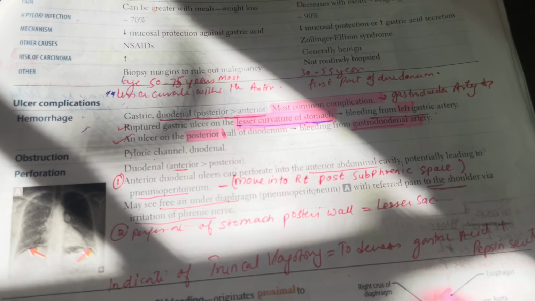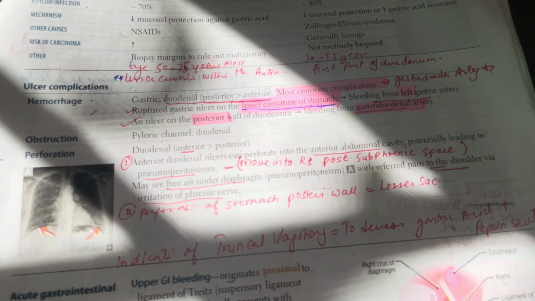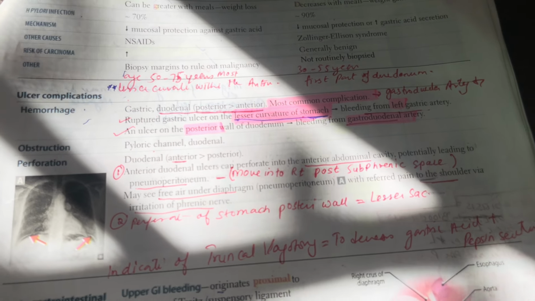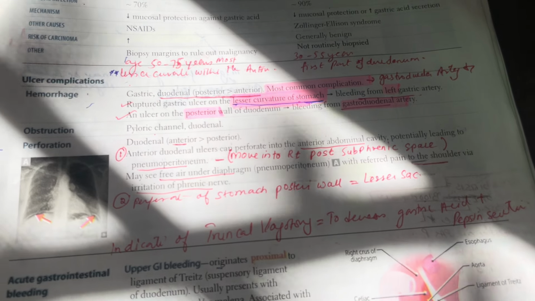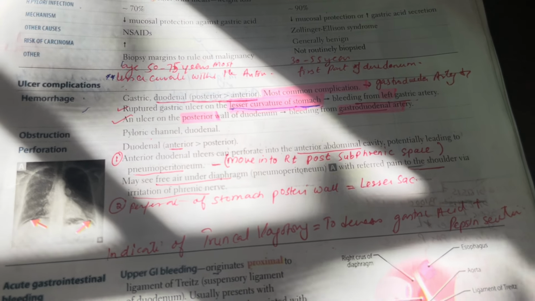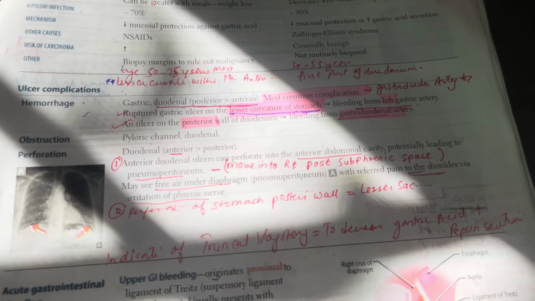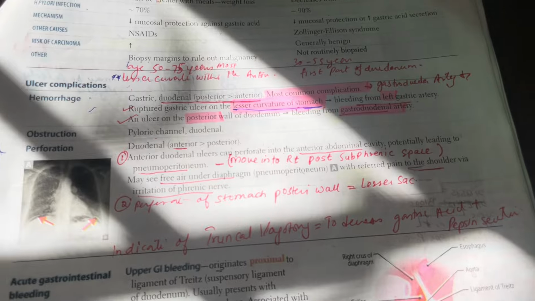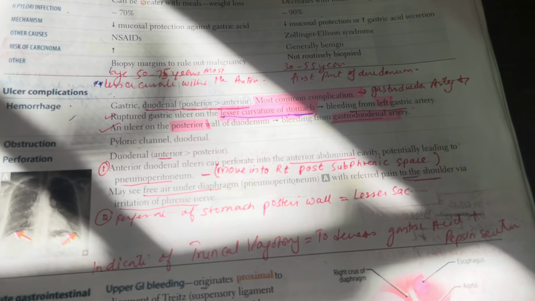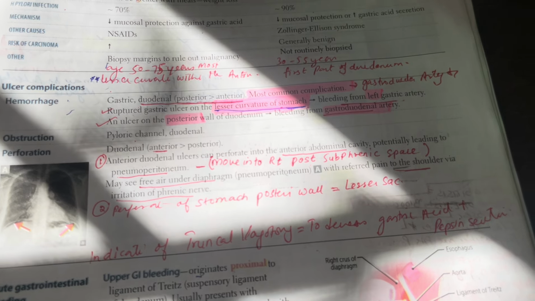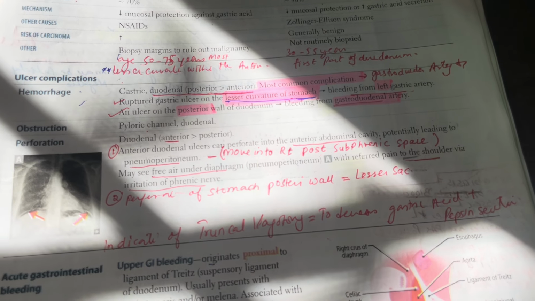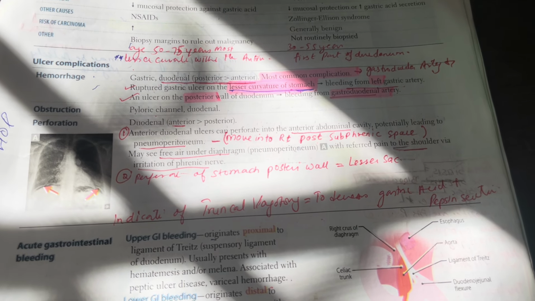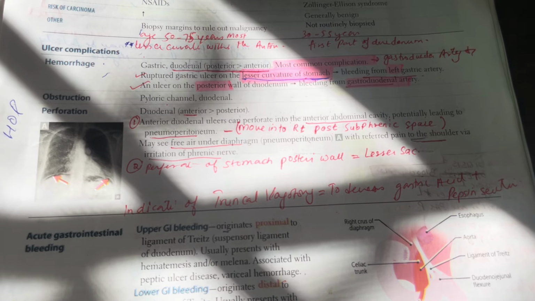If we move on to obstruction, it can cause pyloric channel obstruction and duodenal obstruction. Perforations are more common in the anterior wall of the duodenum, and they can perforate into the abdominal cavity, potentially leading to pneumoperitoneum, and from there can move to the posterior subphrenic spaces. Air under the diaphragm indicates pneumoperitoneum and will refer pain to the shoulder with irritation of the phrenic nerve. Perforation of the stomach's posterior wall goes into the lesser sac. The indication of truncal vagotomy is to decrease gastric acid production and pepsin secretion.